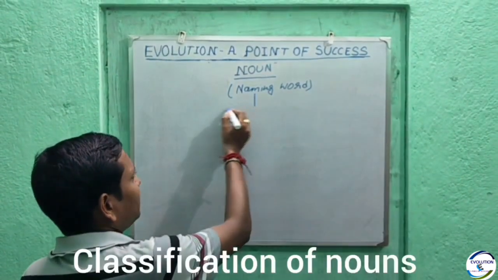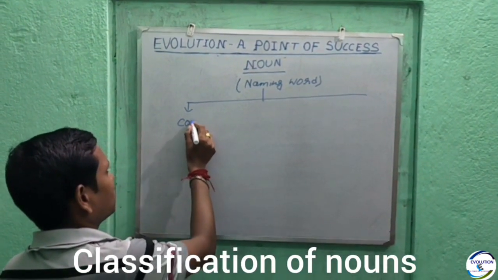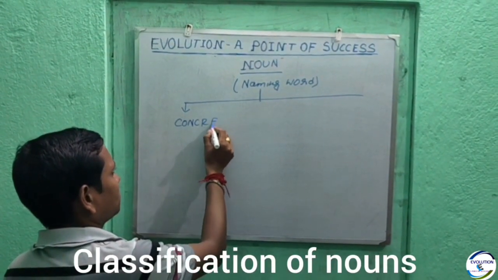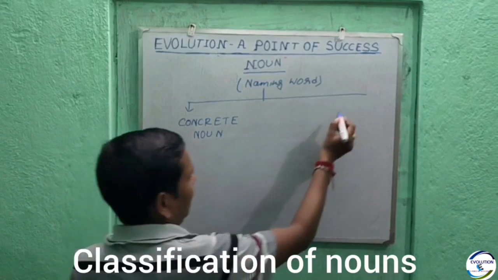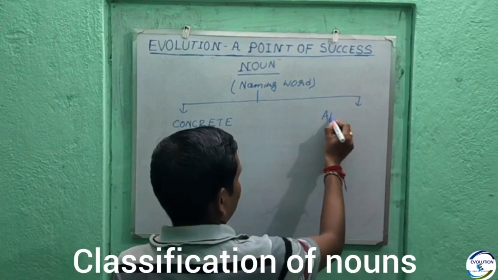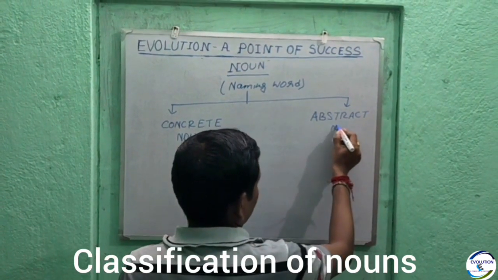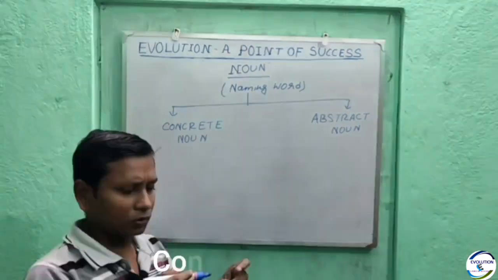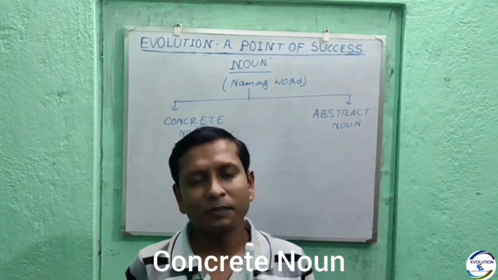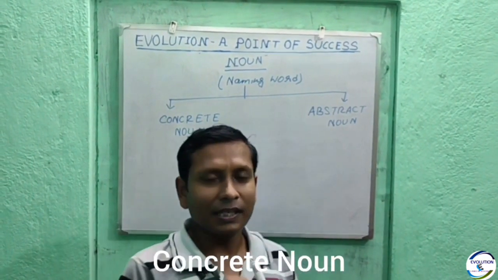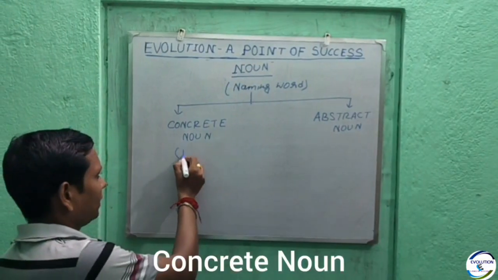So, noun can be mainly classified into concrete noun and abstract noun. Look, this is a pen. So this can be seen, this can be touched. So anything which can be seen, which can be touched is a concrete noun. For example, pen,